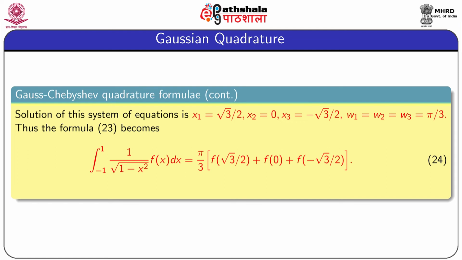Thus, equation 23 becomes the integration from minus 1 to 1 of 1 by root over 1 minus x square into f of x dx equal to pi by 3 into f of root 3 by 2 plus f of 0 plus f of minus root 3 by 2. So this is the 3-point Gauss-Chebyshev quadrature formula, and this formula gives the correct answer for polynomials whose degree is up to 2n minus 1, that means up to 5.